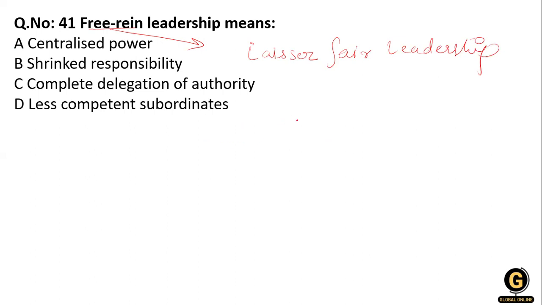What are the subordinates over there? They can take decisions themselves, and the laissez-faire leaders avoid the power and relinquish the leadership position. They do not follow the command of the leader. So is it centralized power? No, ma'am, because they are not following the power. They're shrinking the responsibility. It is a complete delegation of authority and the less competent subordinate. So option C is right over here.